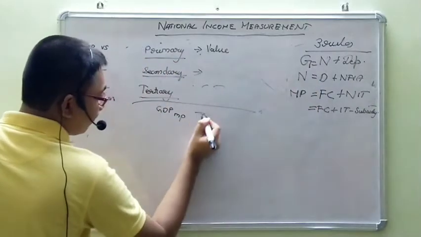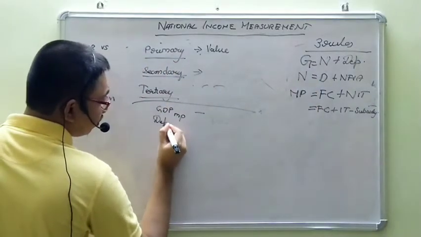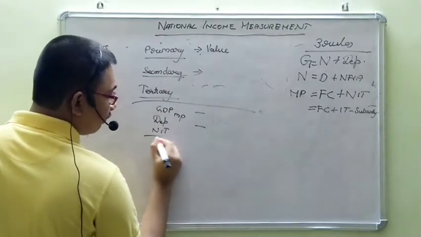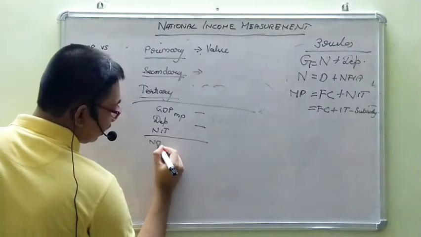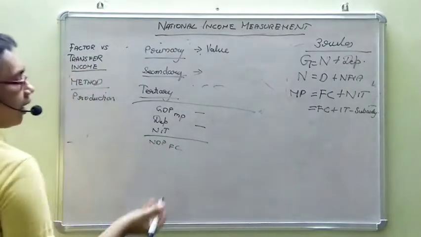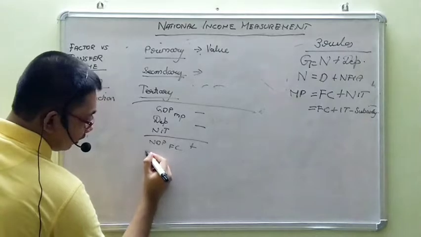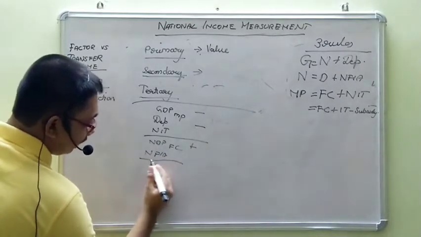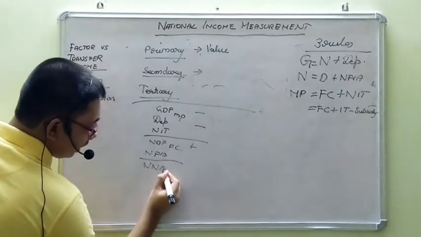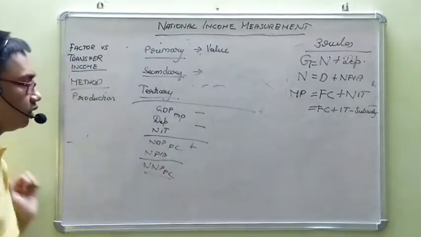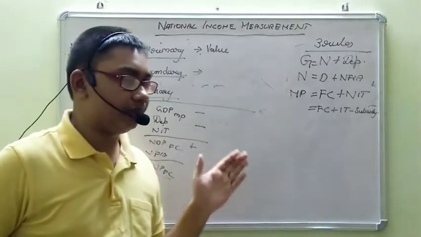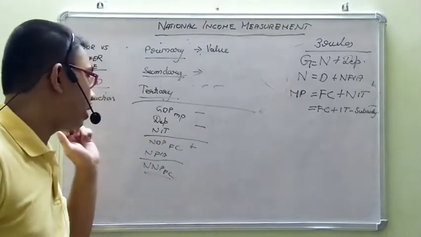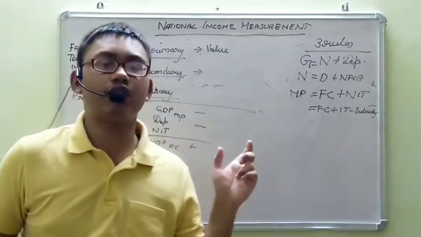However, we want to get to NNP FC. So from this, first we subtract depreciation. Then we subtract NIT. We will get NDP FC, right? Adding NFIA, we get NNP FC, or national income. So adding the gross value added by each sector will give GDP MP, minus depreciation, minus NIT, plus NFIA, which will give the national income of the country.